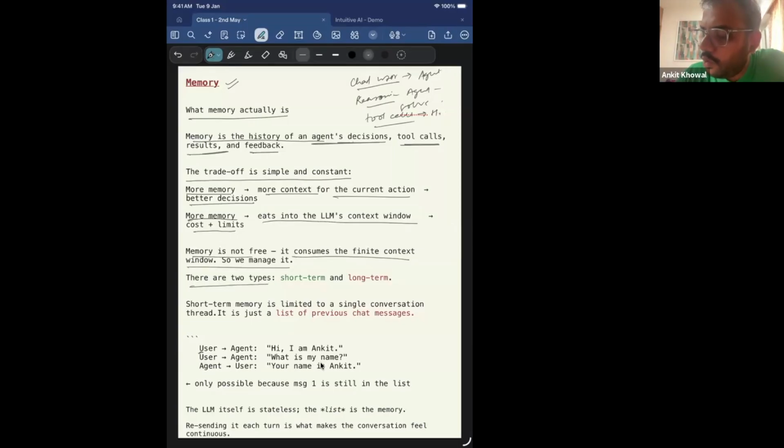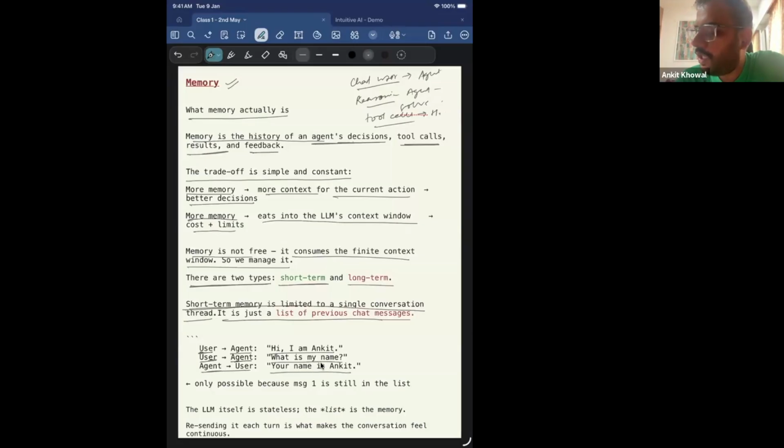So there are basically two types of memory in the context of LLMs: short term and long term, right? Short-term memory is limited to a single conversation. So when I'm in a conversation with a chatbot, in a particular session, short-term memory is limited to a single conversation thread. It is just a list of previous chat messages, right? So for example, if a user posts a message to an agent, hey, I am Ankit, then again posts a message to the agent, what is my name? The agent replies, your name is Ankit, right?